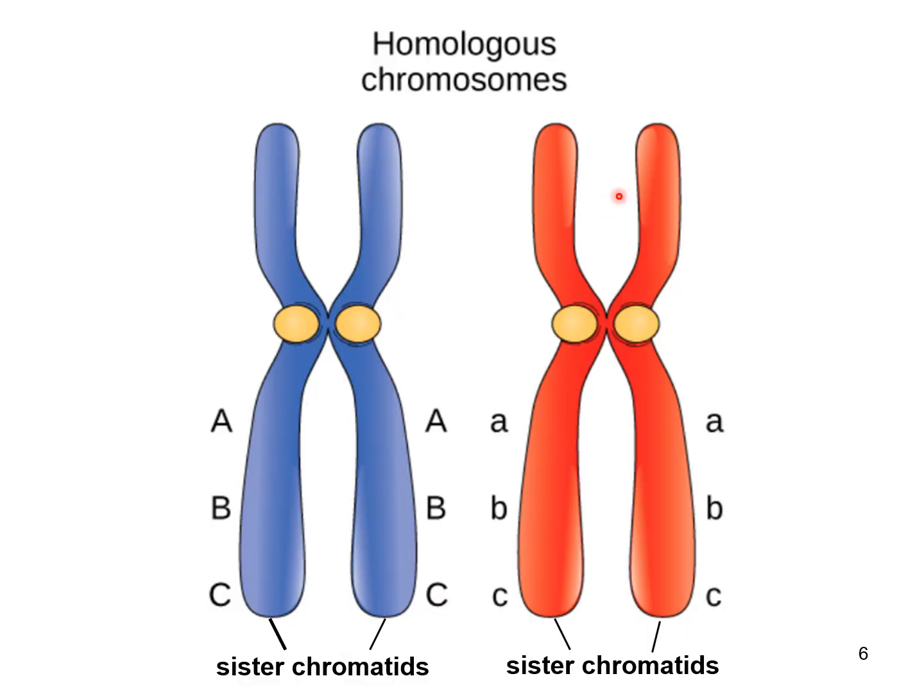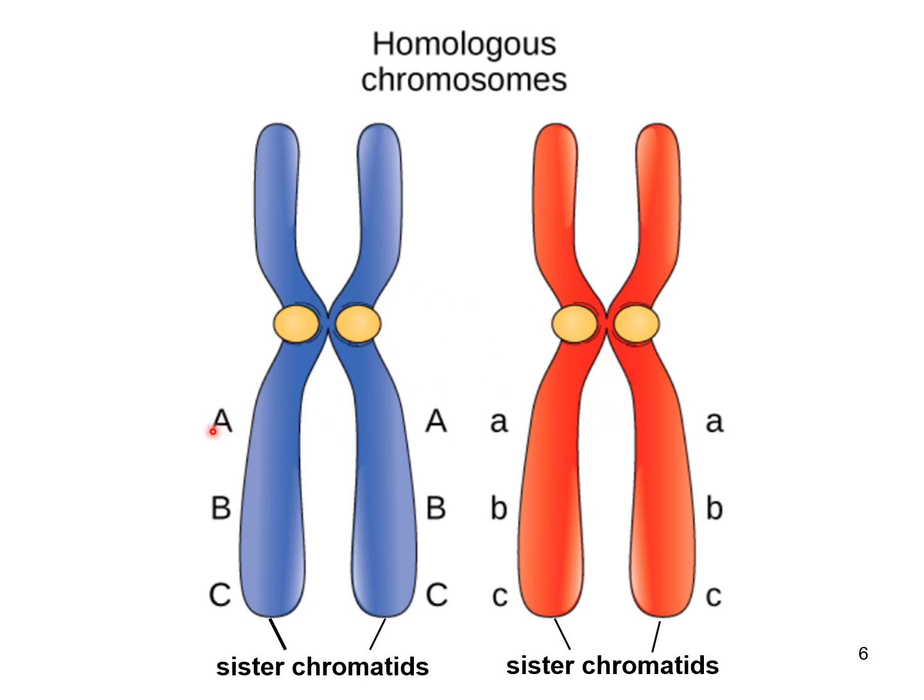So here we've got a homologous pair of chromosomes. This blue chromosome came from your dad, and this red chromosome came from your mom. So maybe these are both chromosome number 2 in your cell. And you can see that they are similar to each other, but they're not exactly identical.